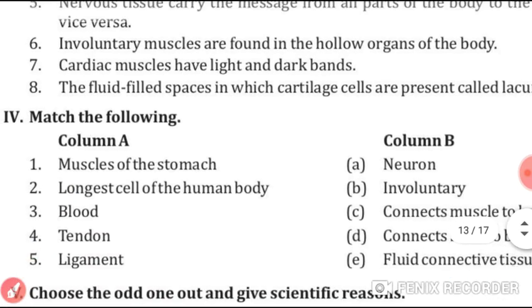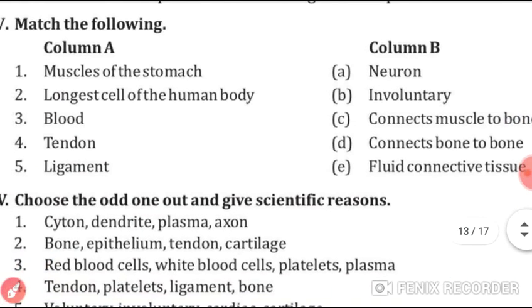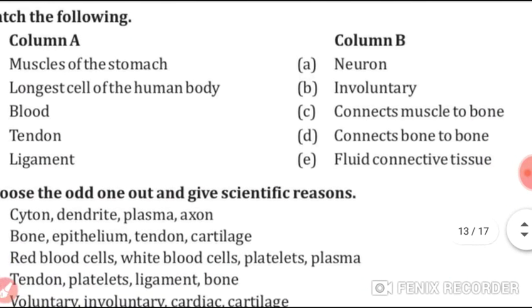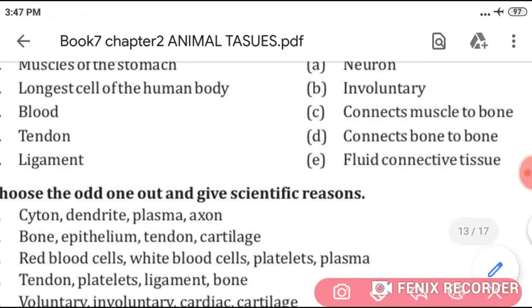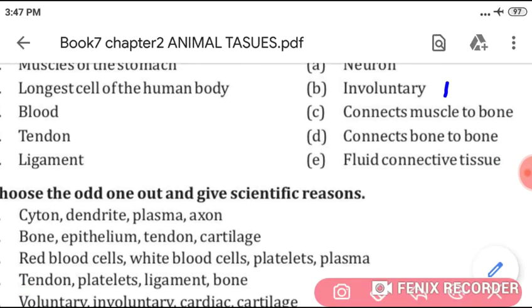Now come to match the following. Muscles of the stomach. Its answer is involuntary. Longest cell of the human body. Its answer is neuron. Blood. Its answer is fluid connective tissue.